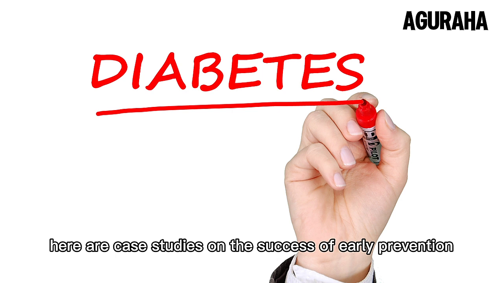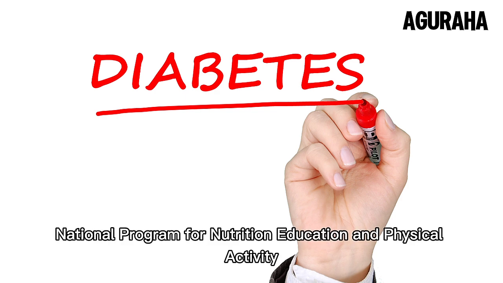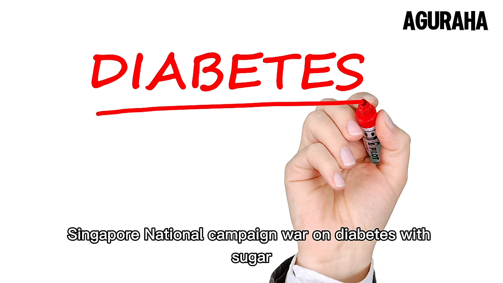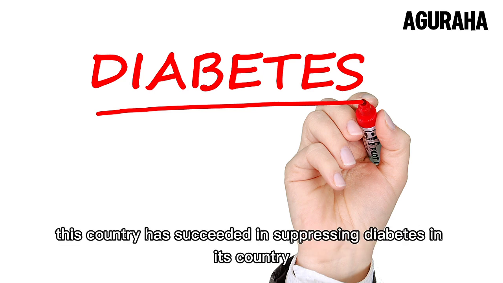Here are case studies on the success of early prevention in various countries, including Finland, National Program for Nutrition Education and Physical Activity. Japan, requires sports and a balanced diet in schools. Singapore National Campaign, War on Diabetes, with sugar excise policies and nutritional labeling. This country has succeeded in suppressing diabetes in its country.